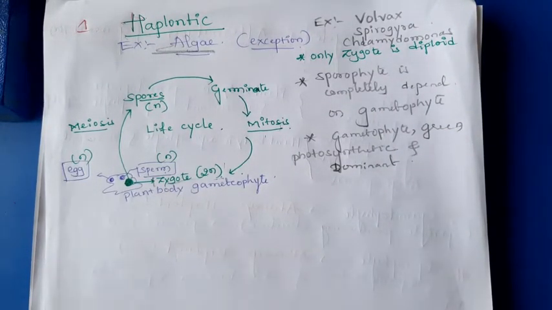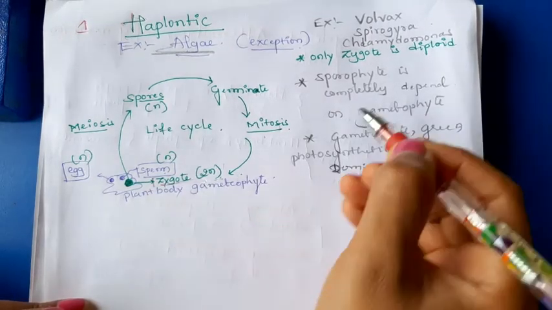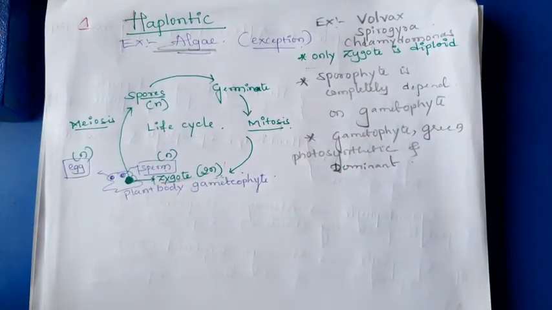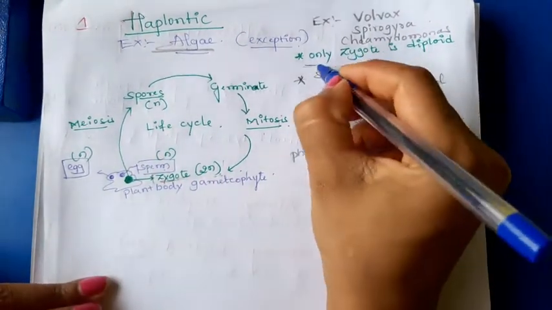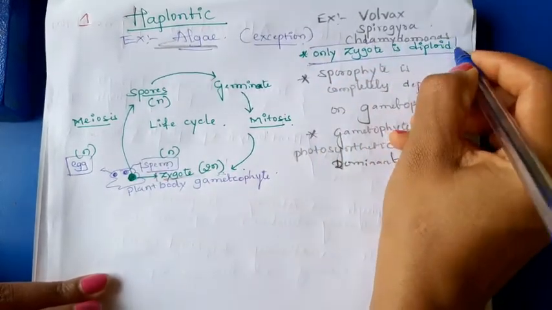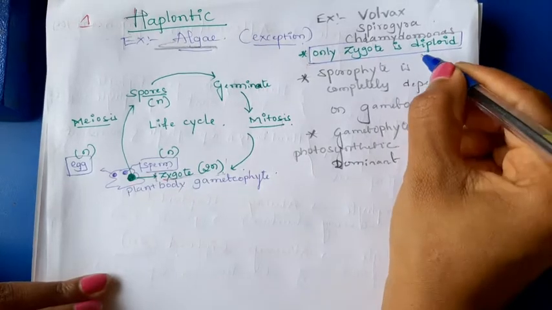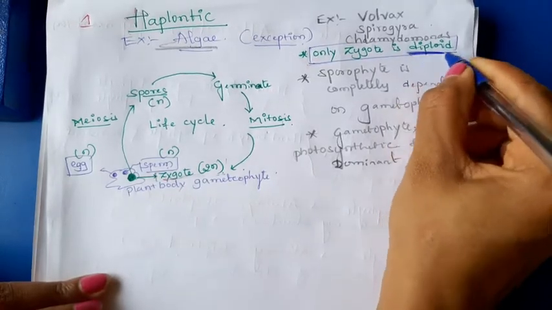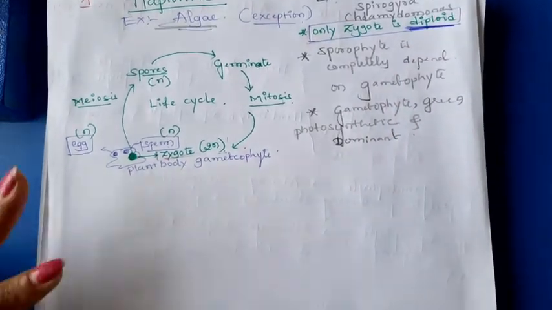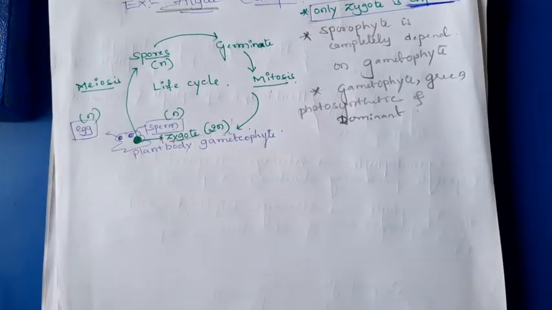Next, you just have to mention only the zygote is diploid, except all the stages, all the structures are haploid. Okay, this is all about the haplontic life cycle.